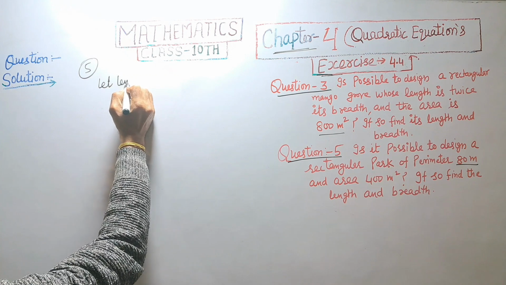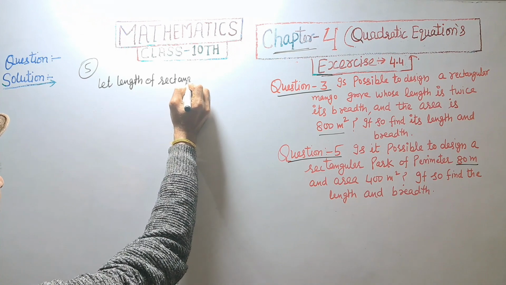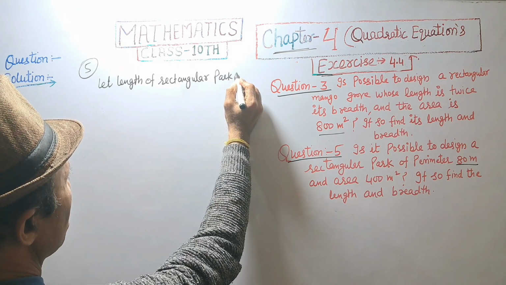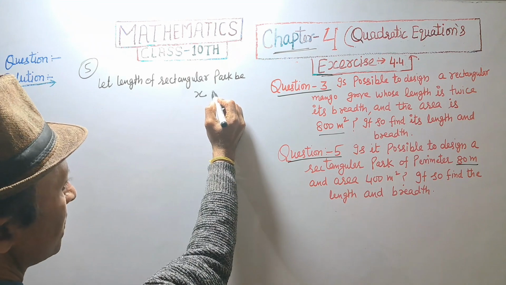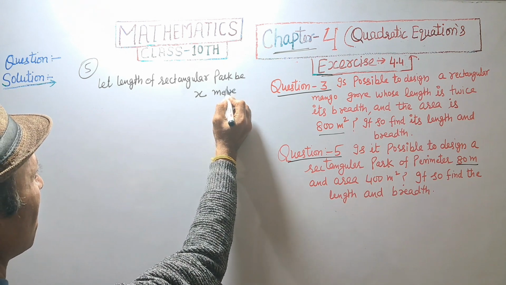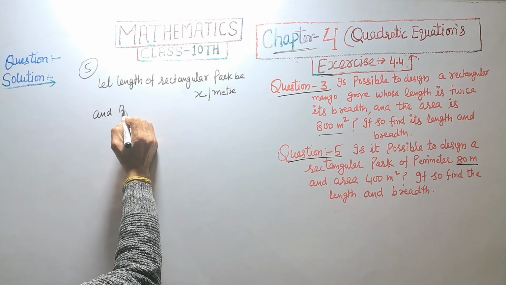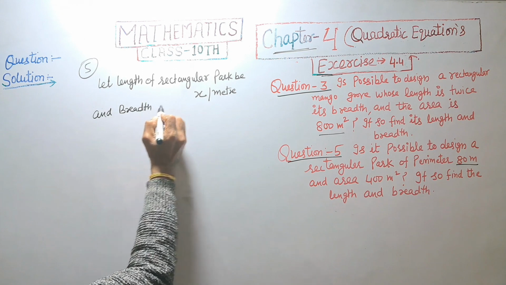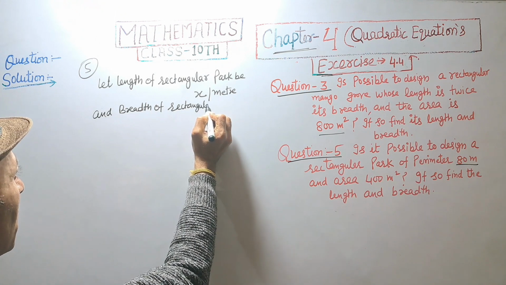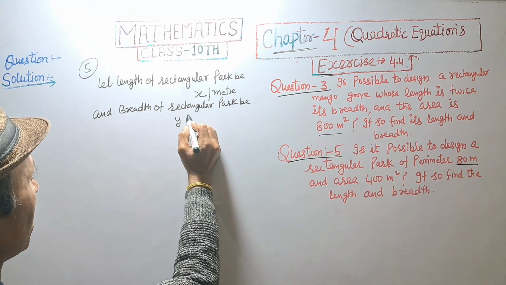Let length of rectangular park be x meter and breadth of rectangular park be y meter.